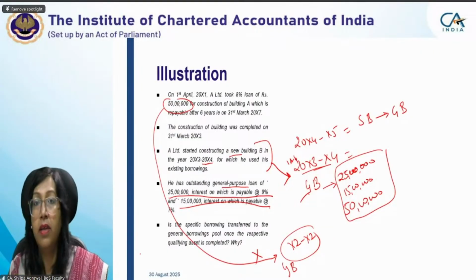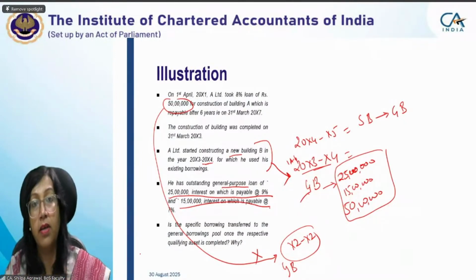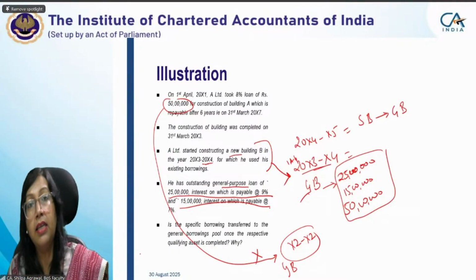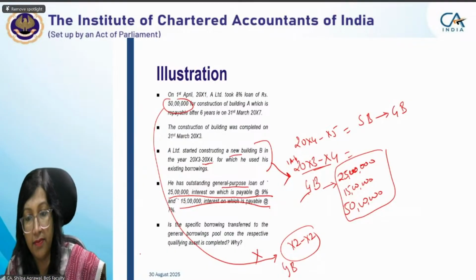Okay, so even if that specific borrowing has converted into general borrowing for more than one year, for this current year it will be considered with a weight of one year only, when you are calculating the borrowing cost or capitalization rate.